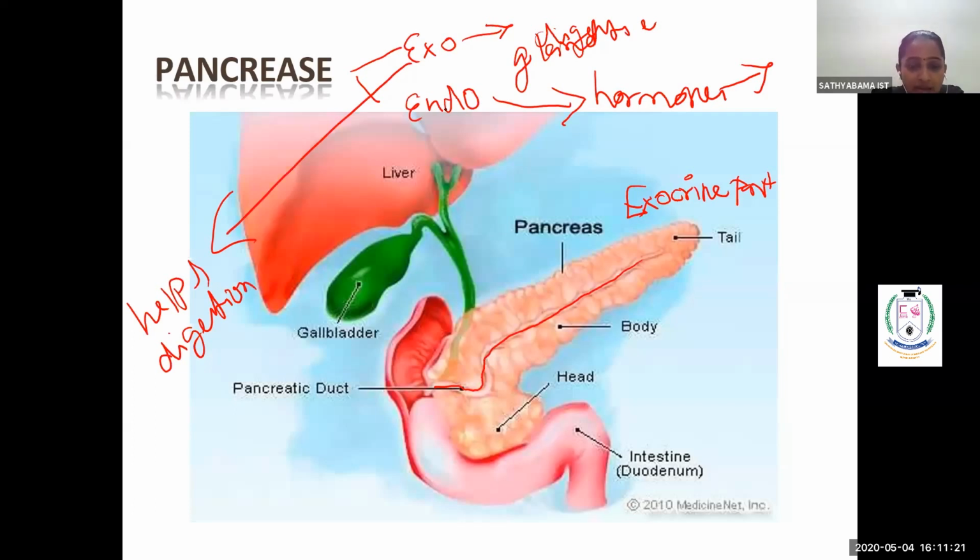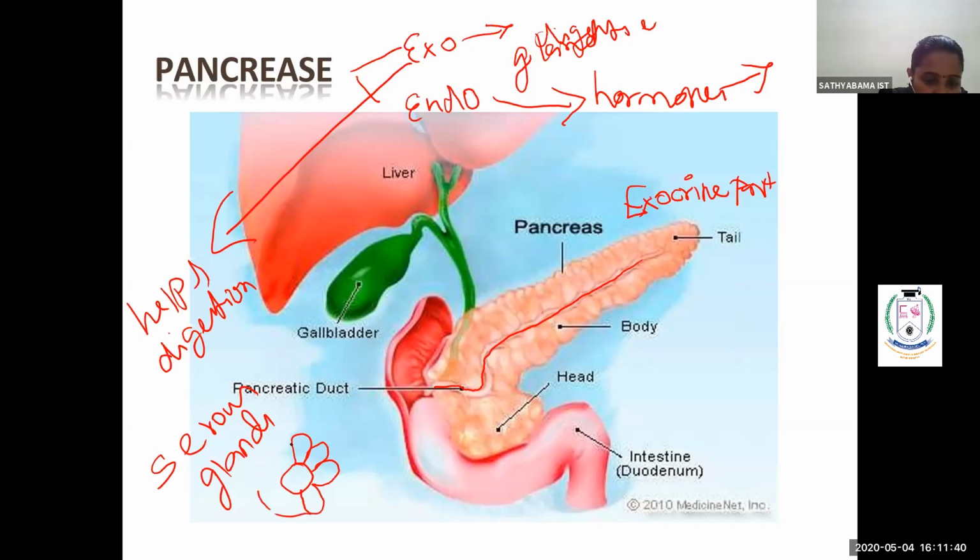Exocrine glands are called serous glands. In the cells, the center part will have a duct, and outer to that the cells will be present like this, with the nucleus within them.